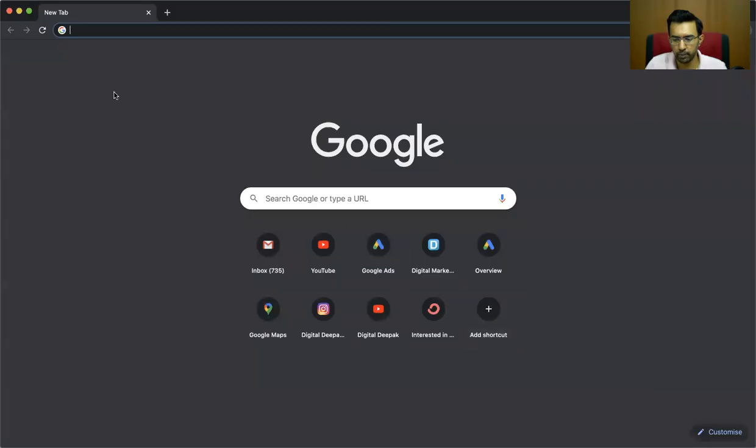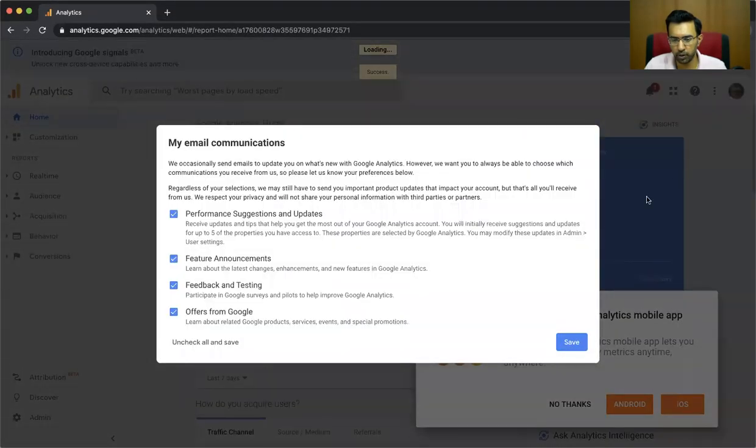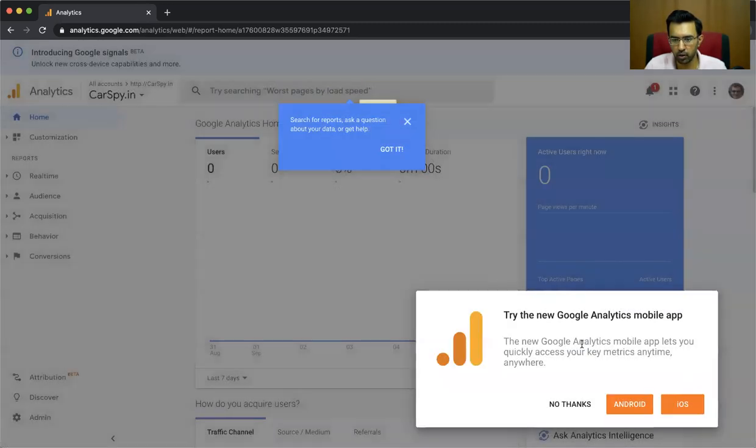So you don't need to set it up in the router. Setting it up in the system is fine. You can go to Google Analytics. You can just search for it. And how many of you here know how to take a screenshot? I hope everybody knows how to take a screenshot. In Windows, there is a tool called the Snip tool. You can ask your fellow interns for that. All right, so here I will click on save.